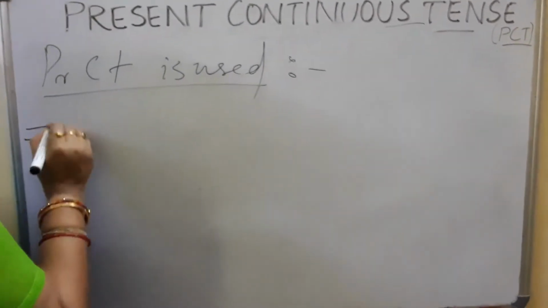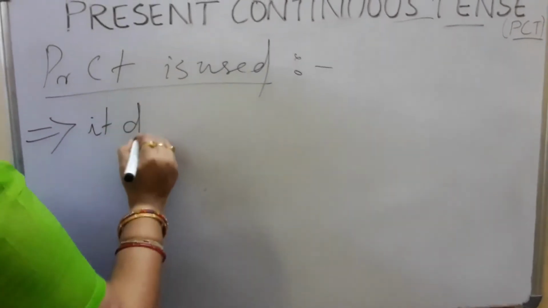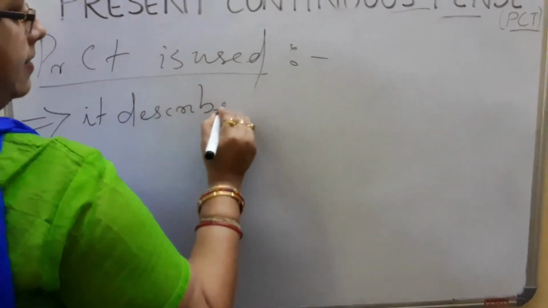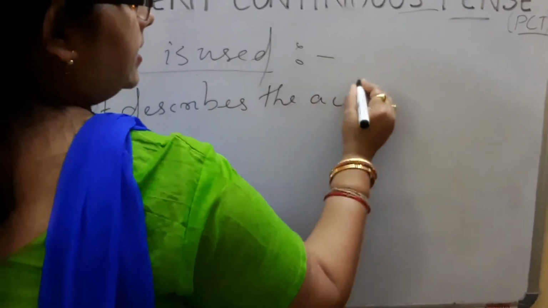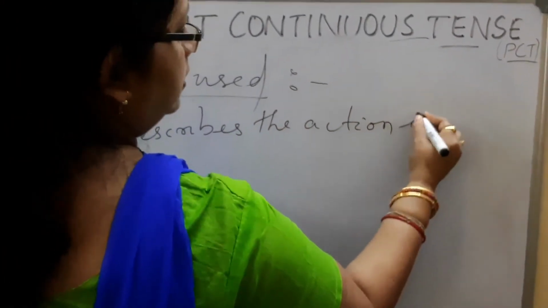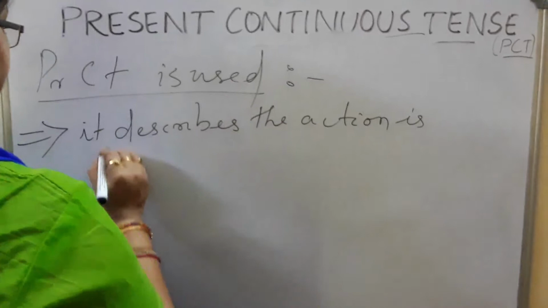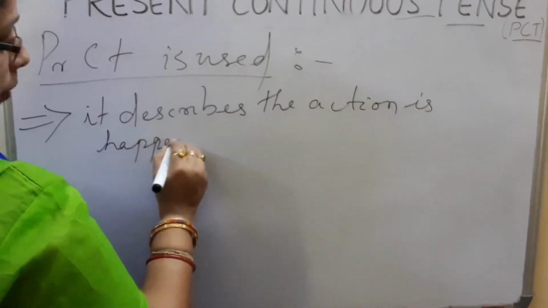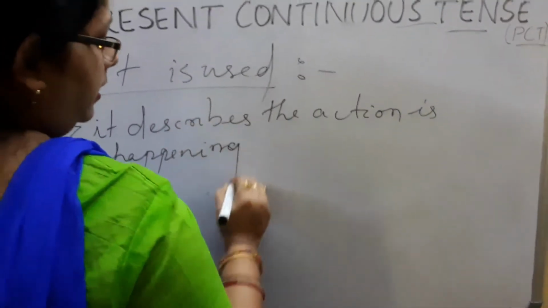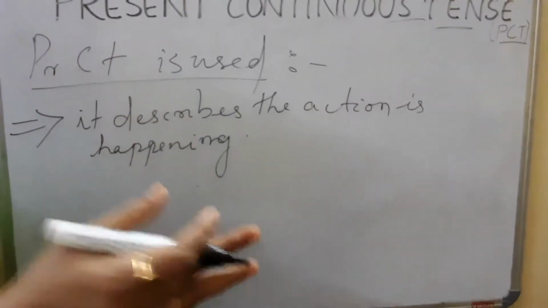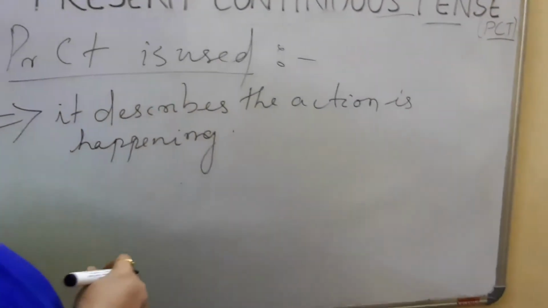That means the first point, it describes the action that is happening now. What am I doing? I am writing now. Now what are you doing? You are watching that. That is also called a present continuous tense form.